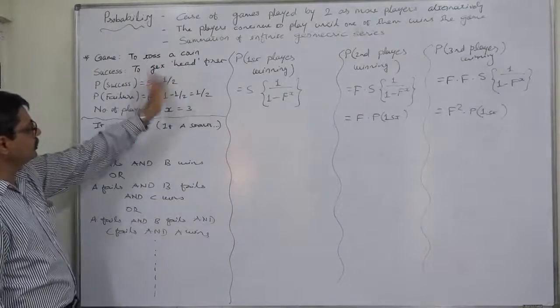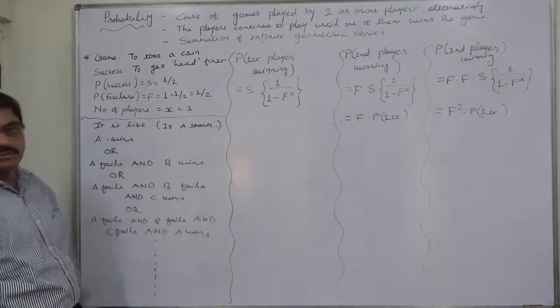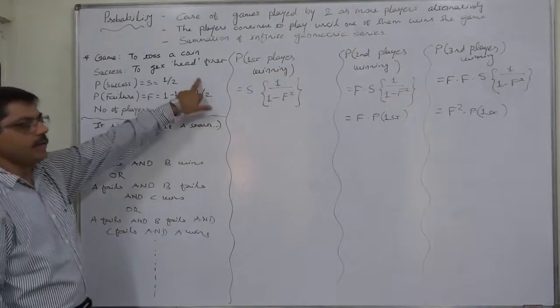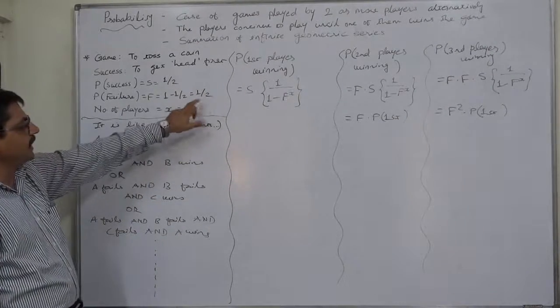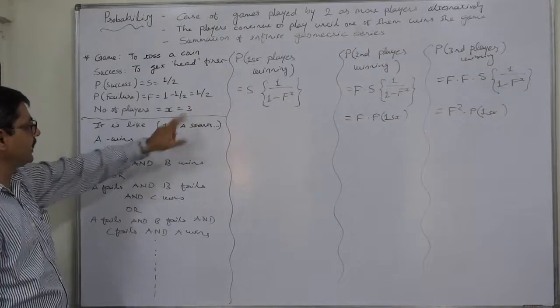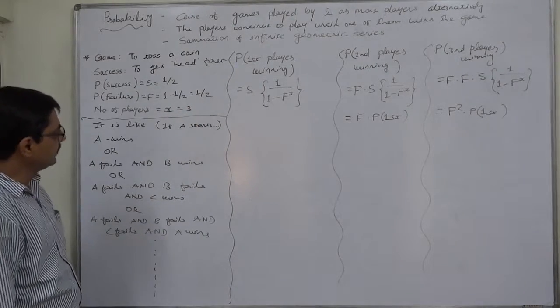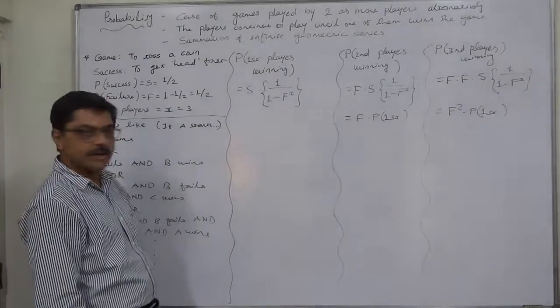The game is to toss a coin. The definition of success is to get head first. In a coin, the probability of getting head is 1 by 2, and the probability of failure, getting tail, is also 1 by 2. There are three players, so 3x, that is the sign of the number of players in the formula.